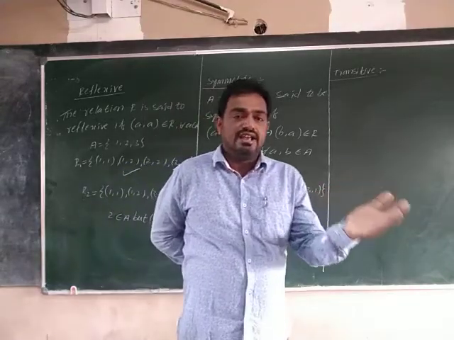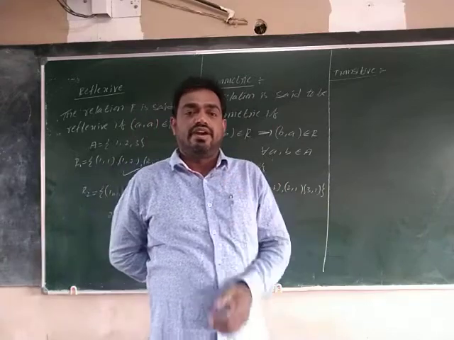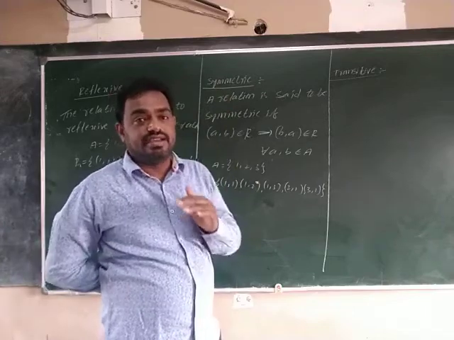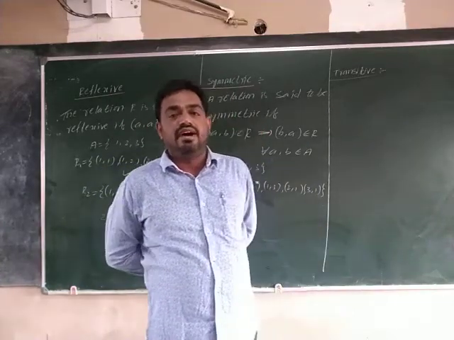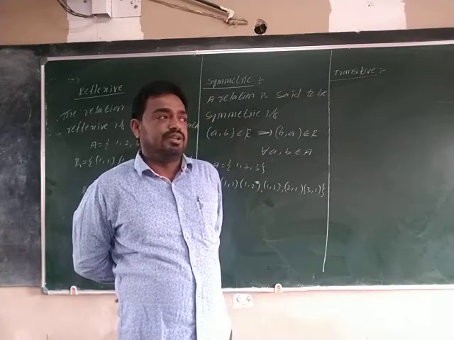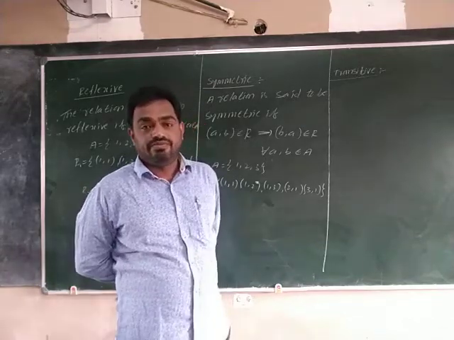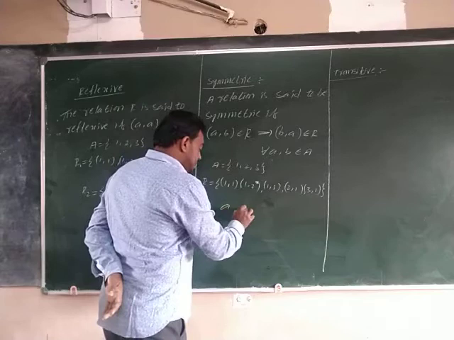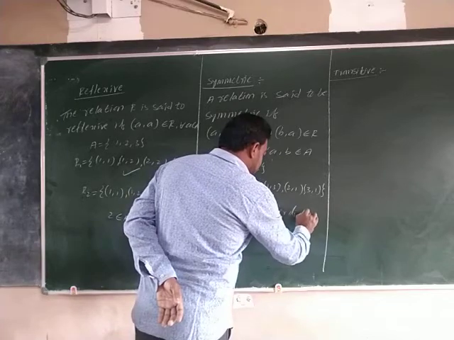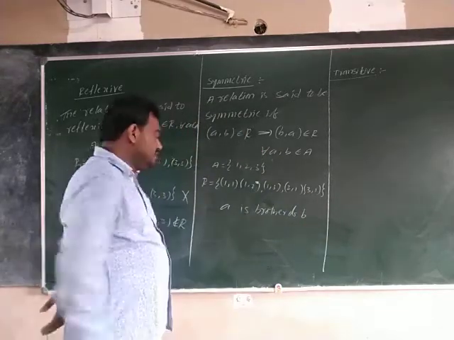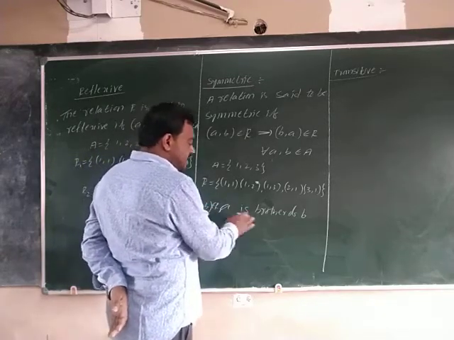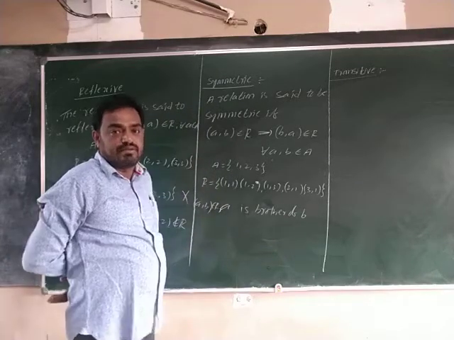A is the brother of B. A is the brother of B. Is this relation symmetric or not? What is your answer? See, so it is not symmetric. Why? What I am telling: A is brother of B. That means (A, B) belongs to R, defined as A is the brother of B.